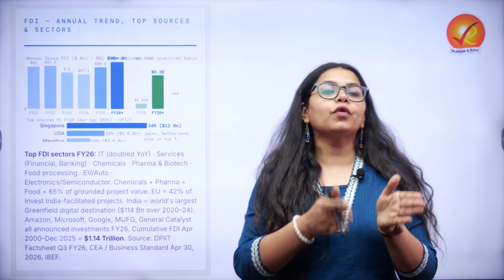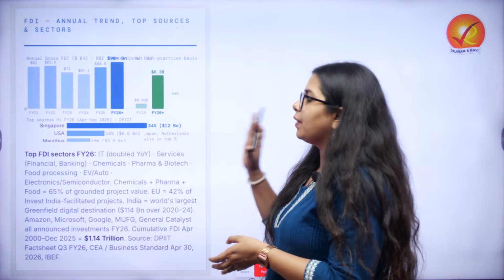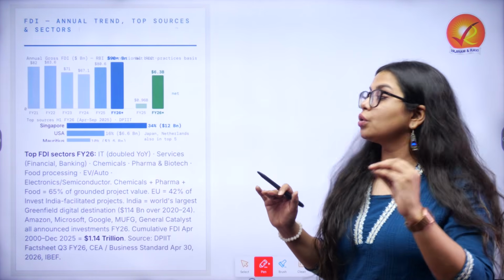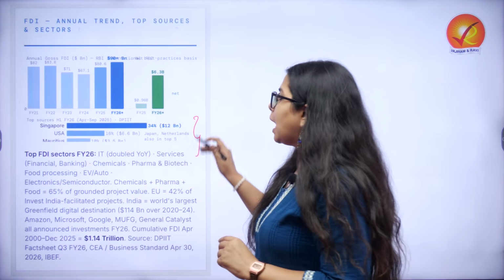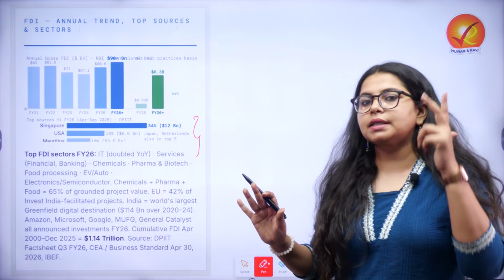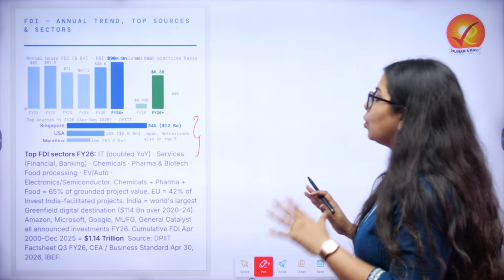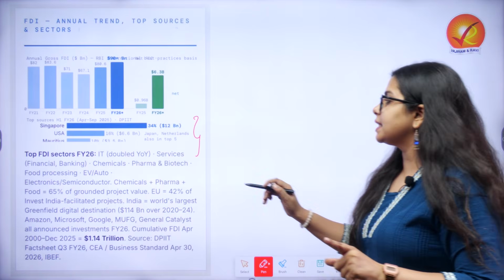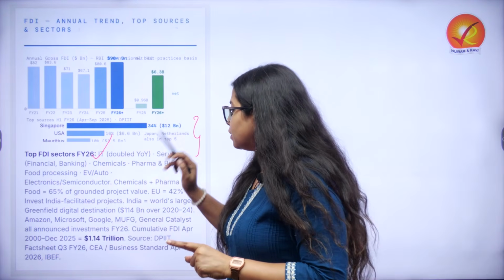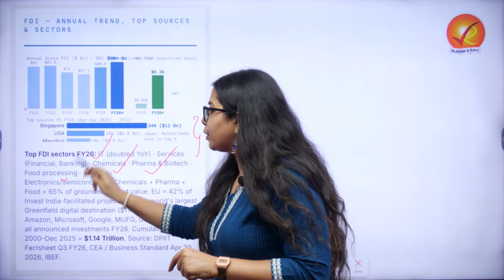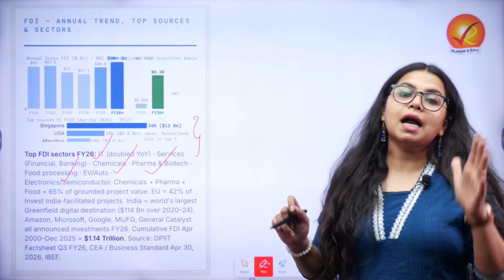Now, when we are talking about foreign direct investment, an important factor is to understand the sources. The top 5 sources here are Singapore, USA, Mauritius, Netherlands and also Japan. Top FDI sectors are IT, services, chemicals, pharma, biotech, food processing, EV and auto.